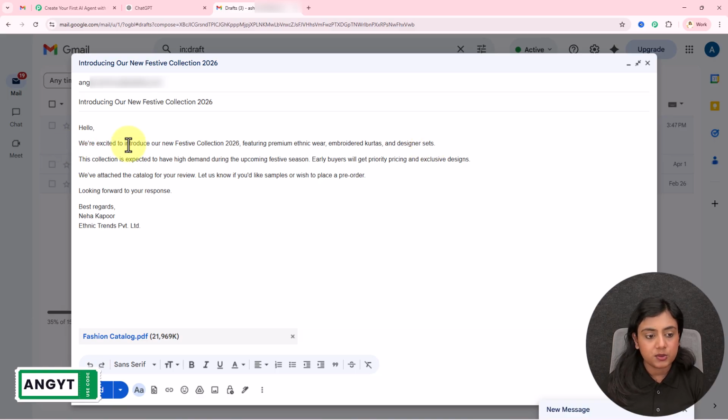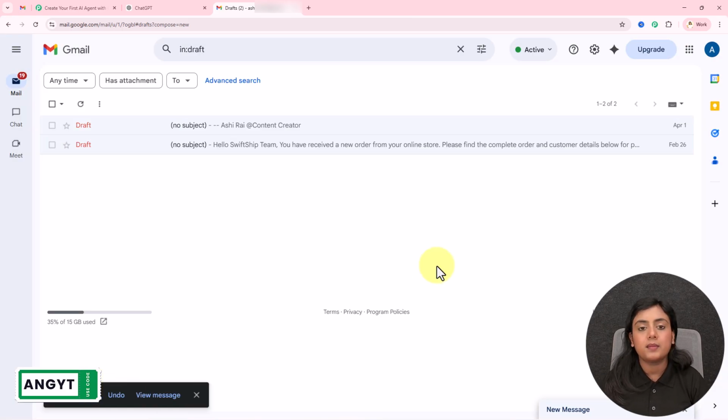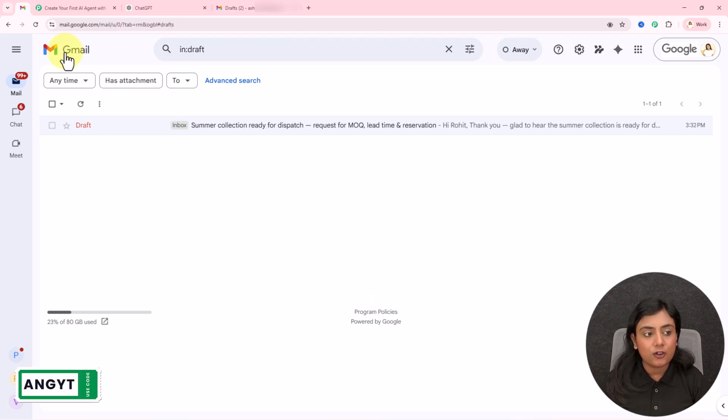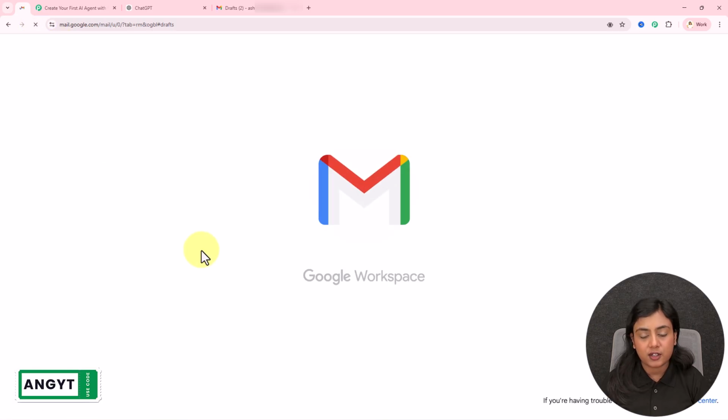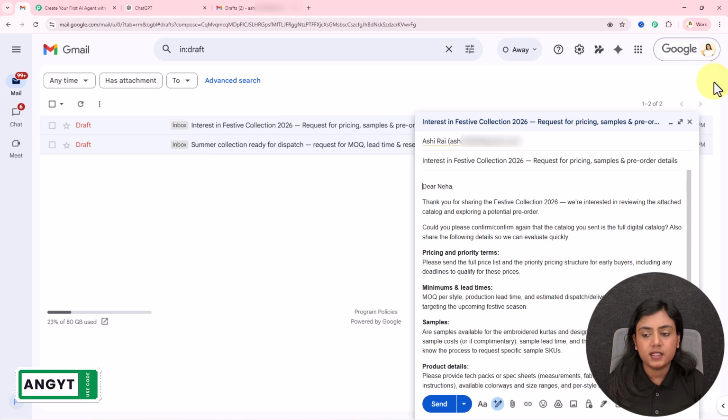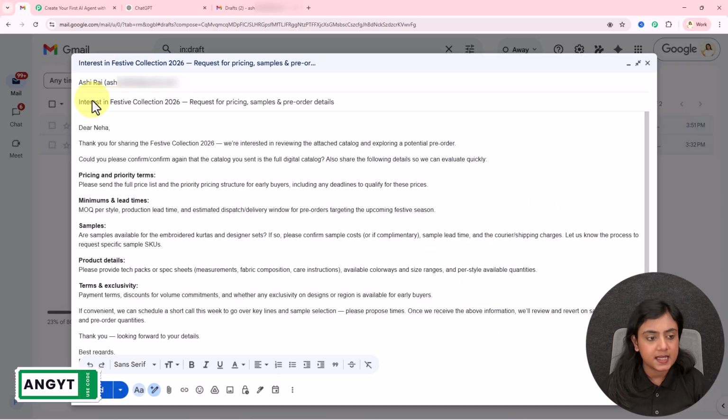Hello, we are excited to introduce our new festival collection of 2026 featuring premier ethnic wear and embroidered kurtas and designer sets. You can see this is the email that I've created. I will send this email to my business email address. Now as I have forwarded this email, I'm going to open my professional business account and refresh this draft section right over here. And you can see right here a new draft has been created successfully.